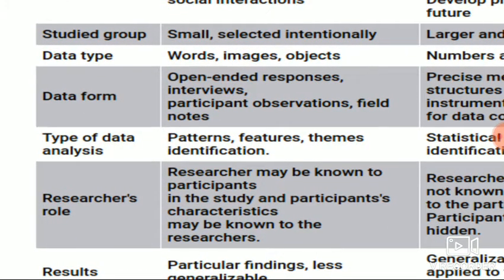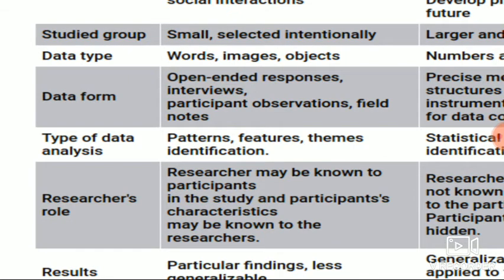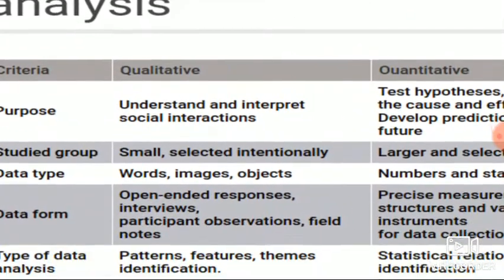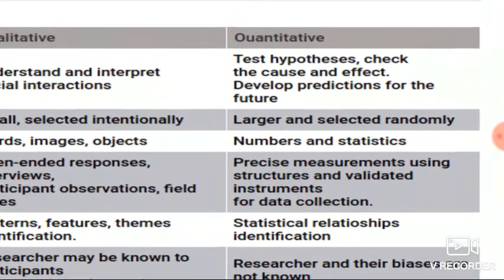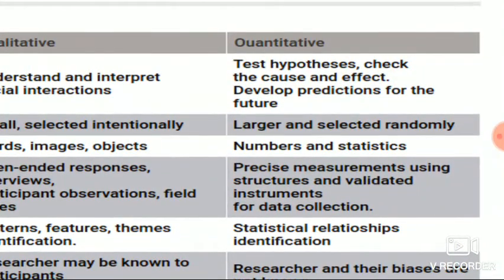Data forms are observations, notes, responses, forms of qualitative data, whereas quantitative data come out from data collection, structured methods of data collection.